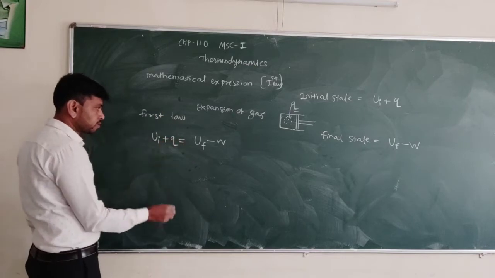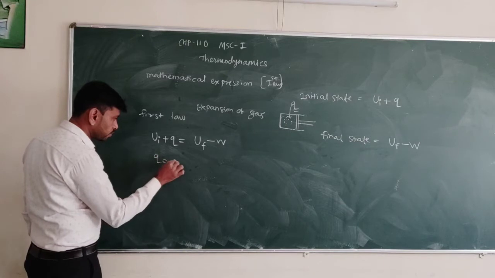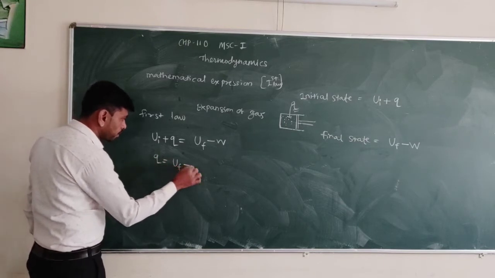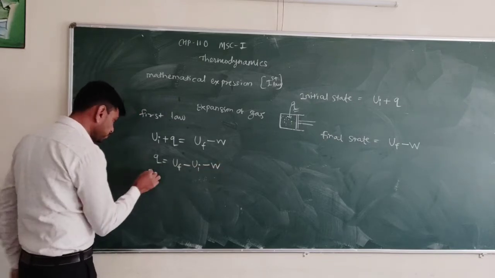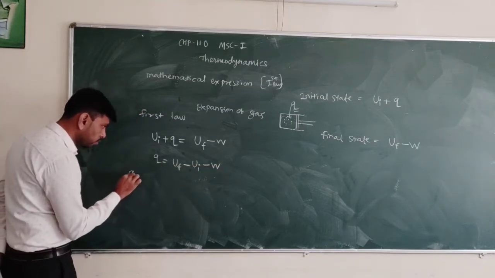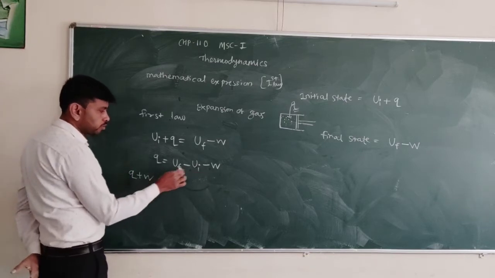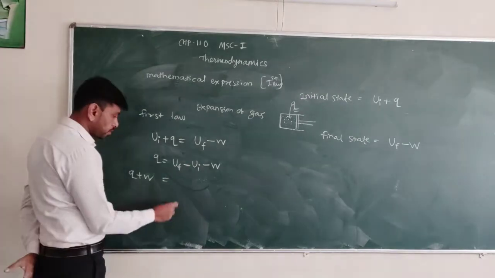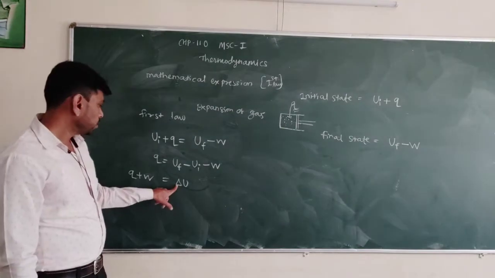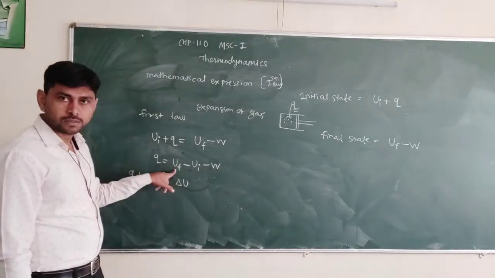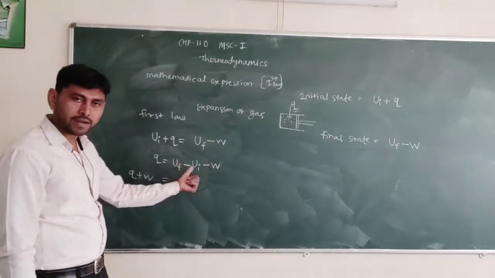So we rearrange this equation. Q is equal to UF minus UI minus W. Take this W here: Q plus W, because minus becomes plus here, and UF minus UI is delta U. Delta U is the change in internal energy obtained from the final and initial state.